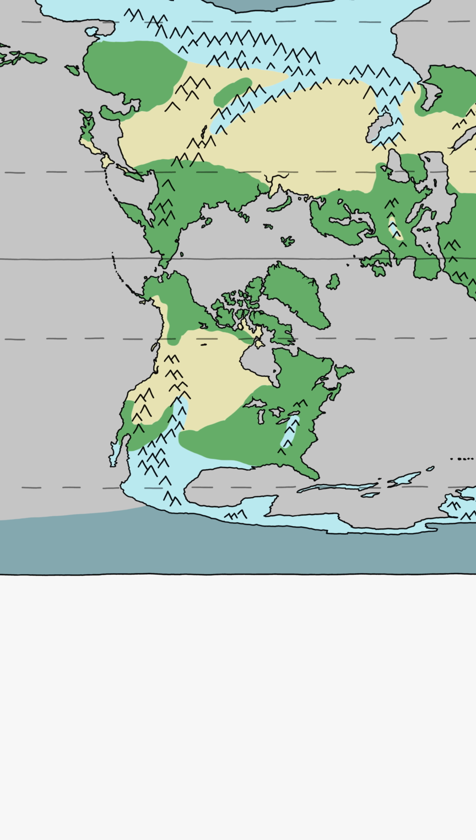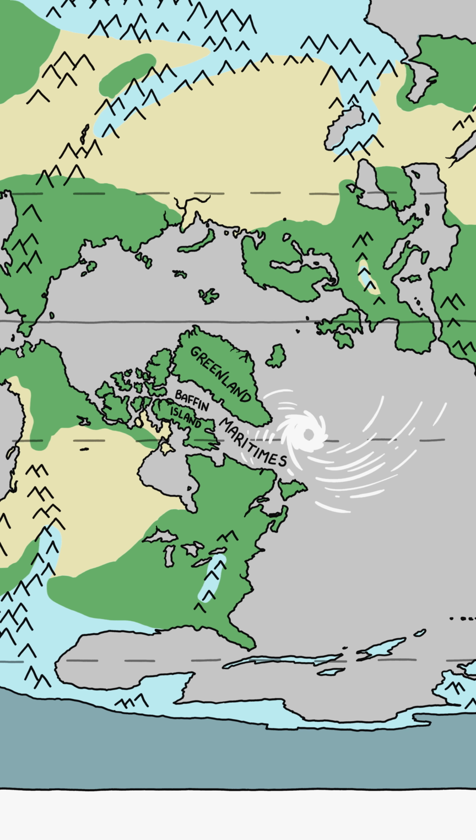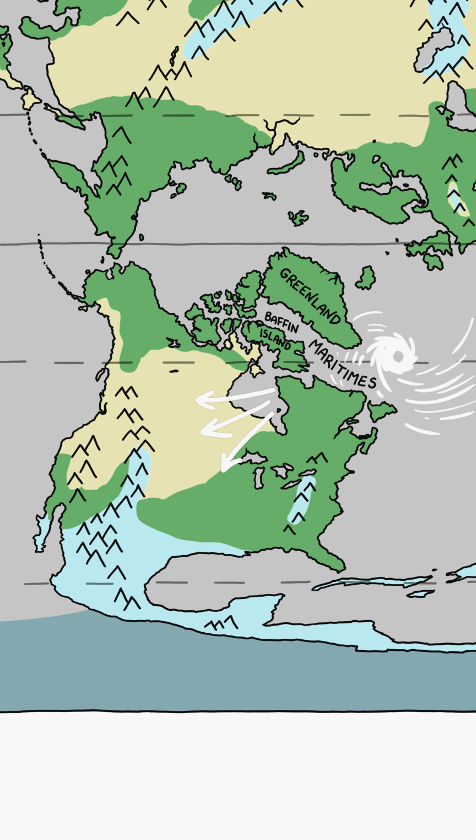North America's climate is similar to before, but flipped north-south. Central America is now icy and polar, while Arctic Canada becomes tropical. Hurricanes threaten Greenland, Baffin Island, and the Maritimes. Tropical moisture from Baffin Bay and the former North Atlantic mixes with cool air flowing down from the Rockies, creating a new tornado alley in the prairies inland from Hudson Bay.